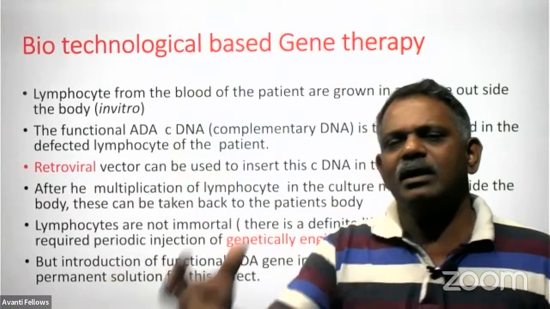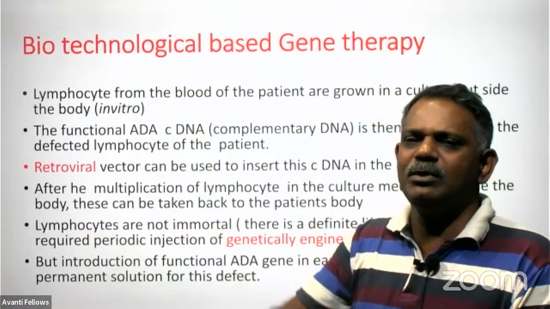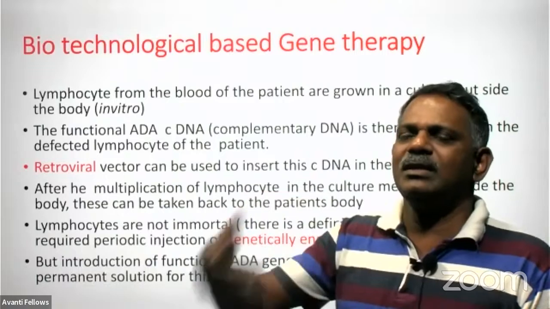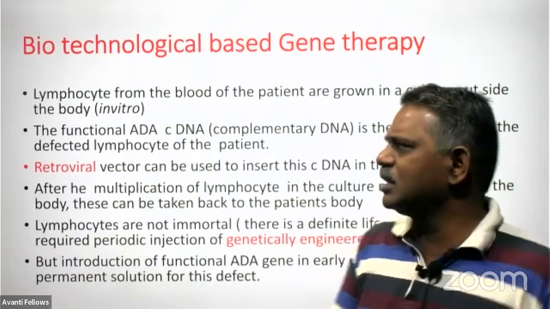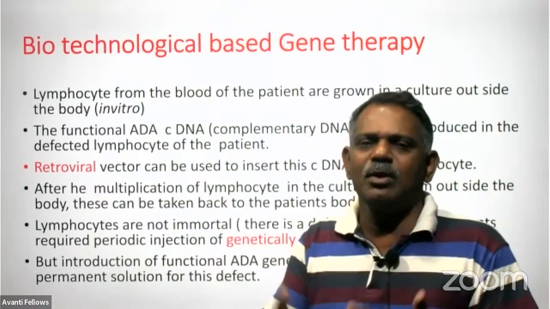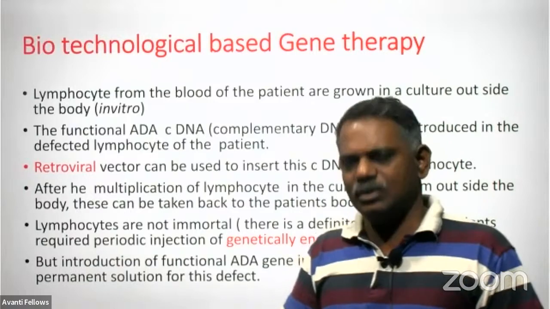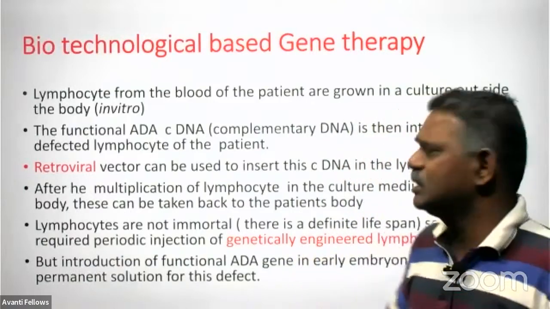After entering the body, it starts producing this enzyme. With this enzyme, the person gets the immunological response back, resistance to diseases, particularly cell-mediated immunity.